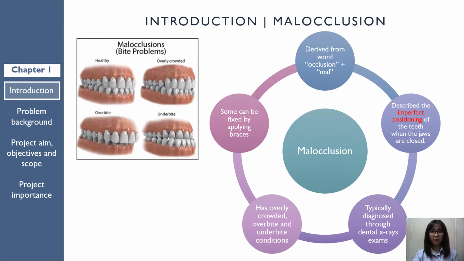In chapter 1, I will start with the introduction of malocclusion. The word malocclusion is derived from the occlusion, and the prefix mal is added to define the abnormal condition of teeth relation. In general, malocclusion is used to describe the imperfect positioning of the teeth when jaws are closed. Diagnosis of malocclusion is done through dental X-ray examination. It classifies into 3 types of condition, which is stated on the diagram at the left-hand side. Malocclusion can be fixed by placing braces, but it still depends on the skeletal structure of the patient.